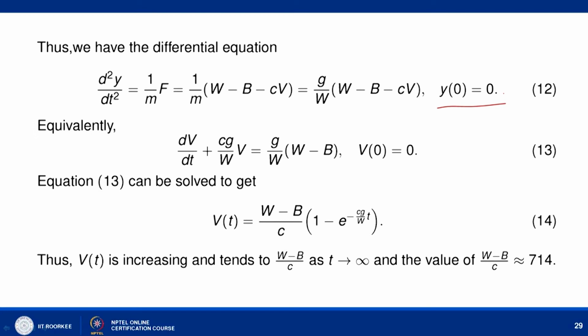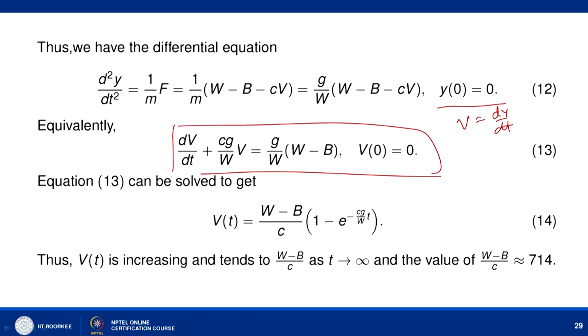If we simplify this in terms of V, that is dy by dt, then I can write equation number 12 as the following initial value problem: dV by dt plus Cg upon W V equal to G by W, W minus B, V0 equal to 0.